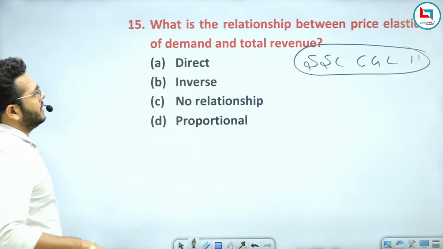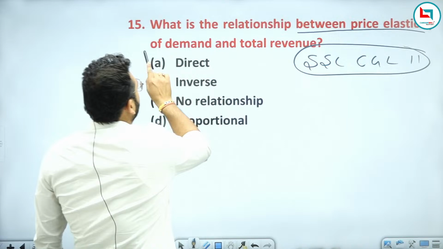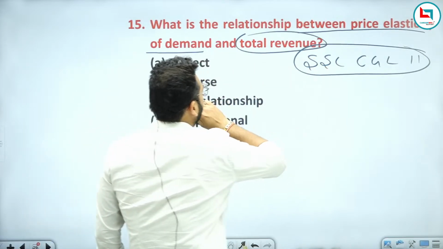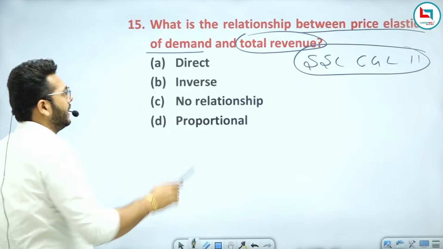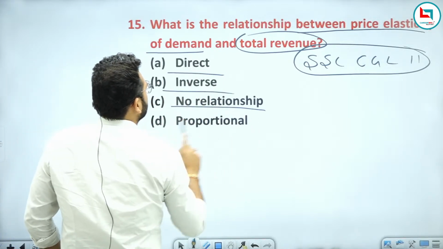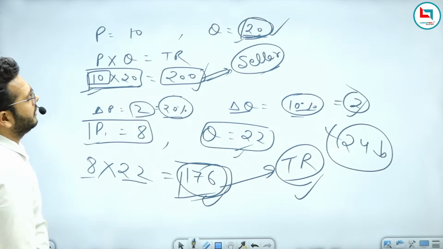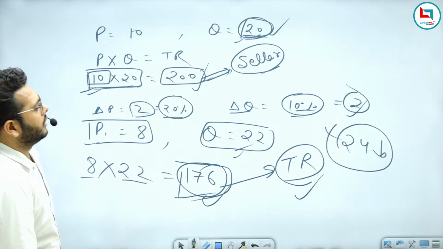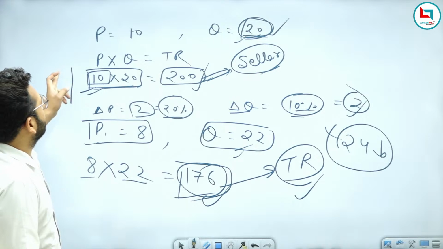The question is asking what is the relationship between price elasticity of demand and the total revenue: a direct relation, inverse relation, no relationship, or proportional. You can answer this by understanding that there is a change in the price.